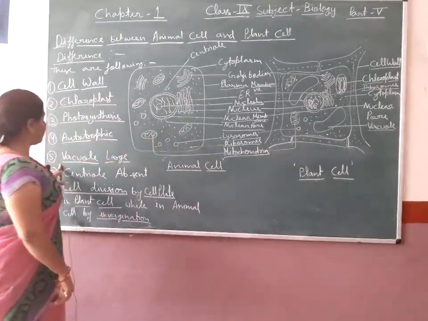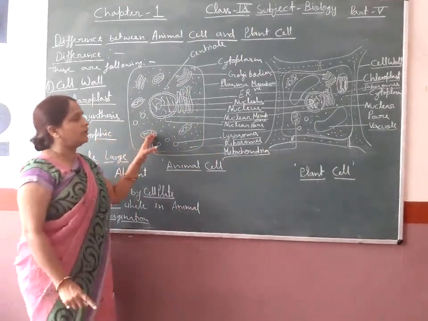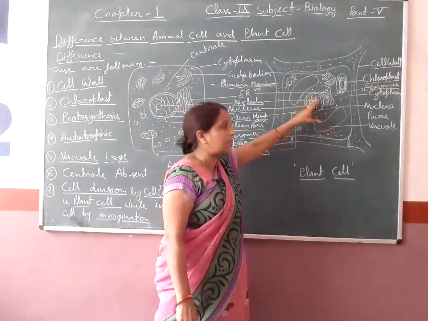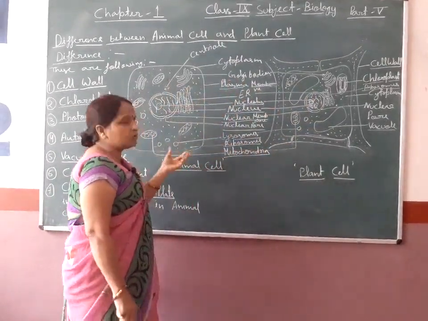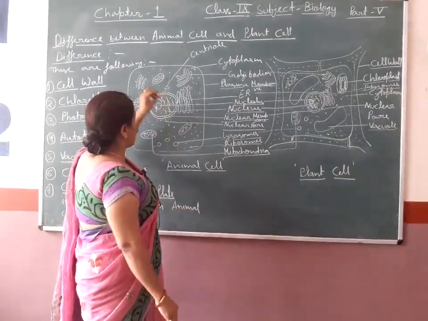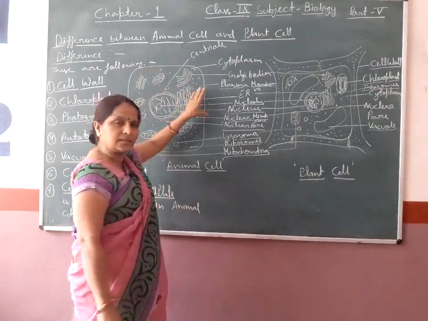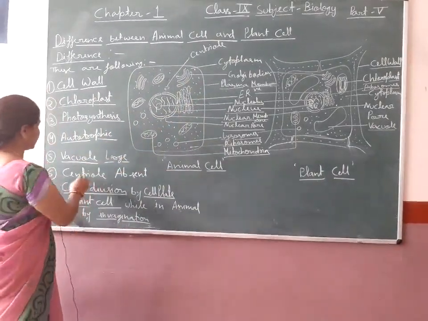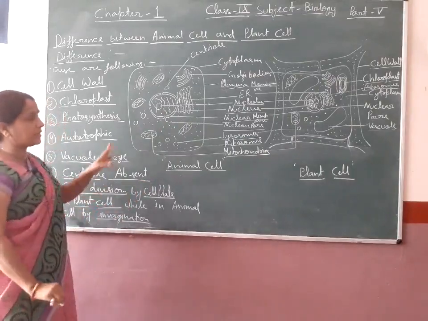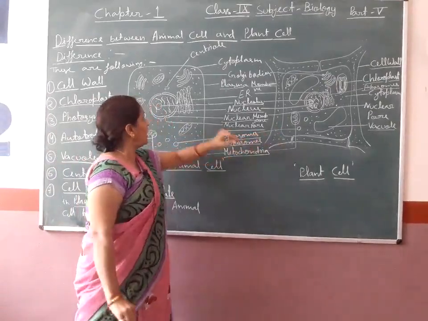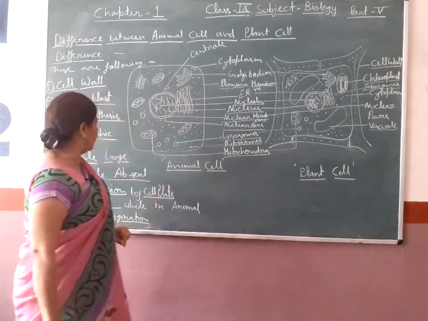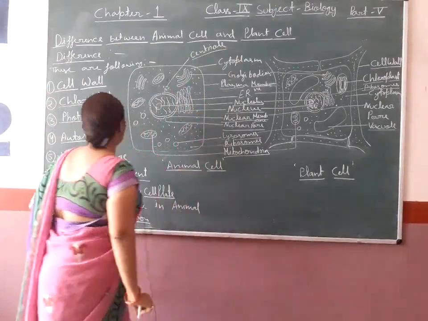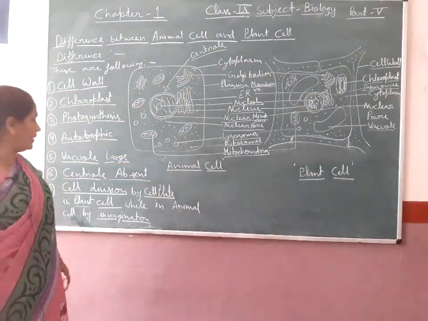So fifth is the vacuole. Vacuole is a difference: it is present large in the plant cell, but vacuoles also appear in the young stage and disappear at the adult stage. So vacuoles are large in the plant cell. Then centriole. Centriole is absent in plant cell and present in the animal cell, which is seen here. Centriole takes part in cell division.